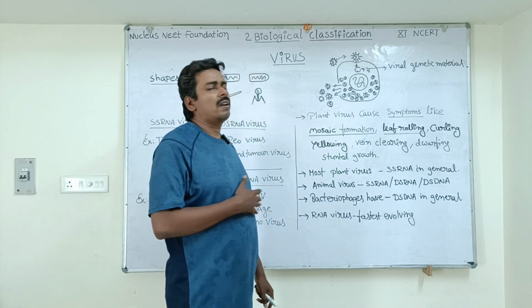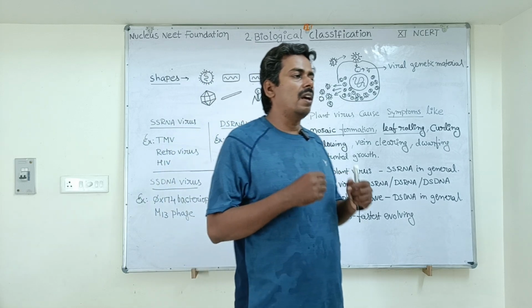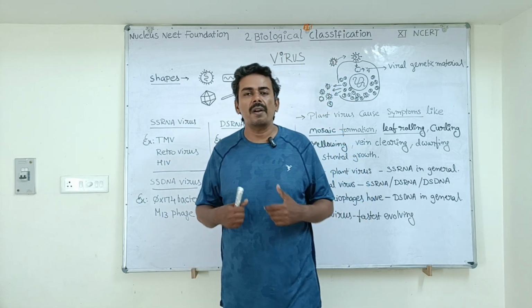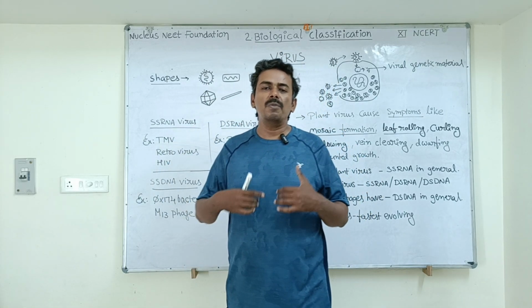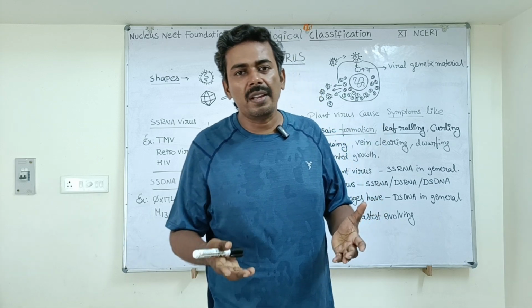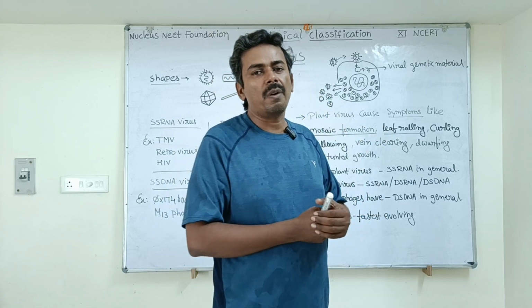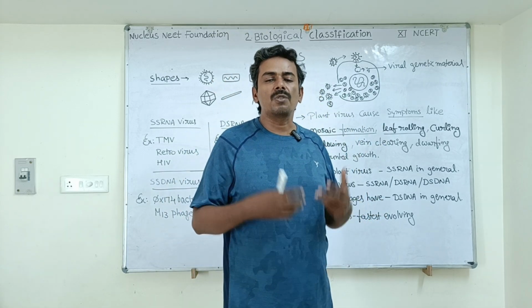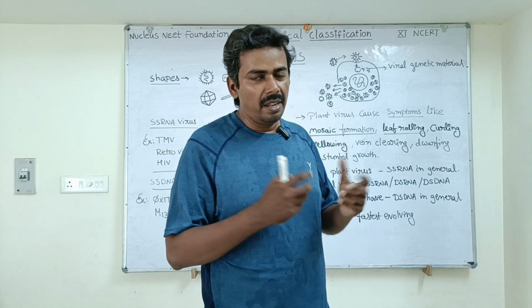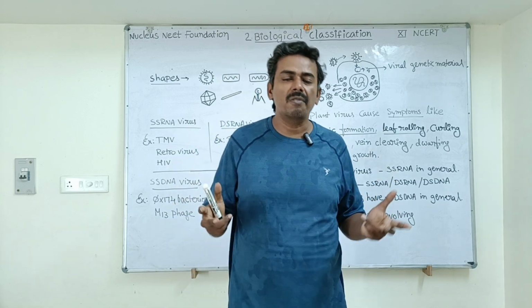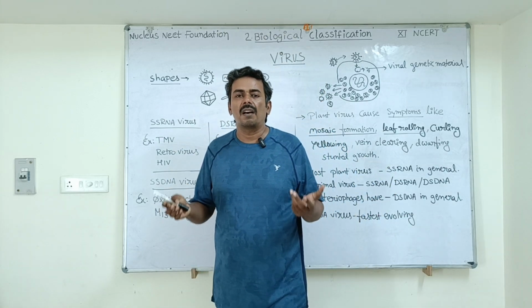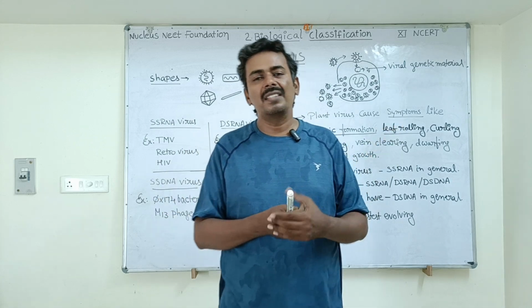However, our body has a good defense mechanism. Our body has immunity, so our immune system will fight against this virus and damage the virus particles. Soon we can restore our health. But in case of some viruses like the HIV virus, our immune system cannot tackle it.